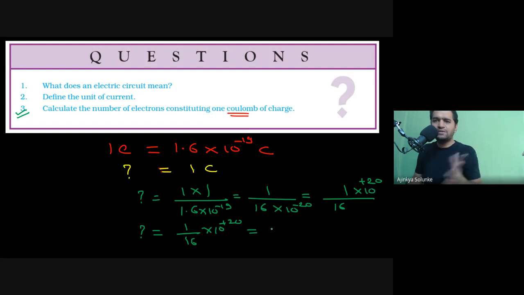So 1 is very much less, so I have to say first number is 0 point. I'm dividing 1 by 16. So 0 point. So it has become 10. But 10 still is not divisible by 16, so I will give one more 0. Okay, so it has become 100 now.